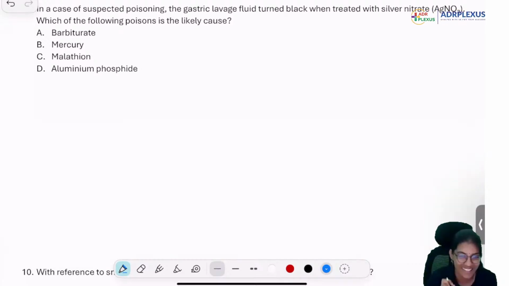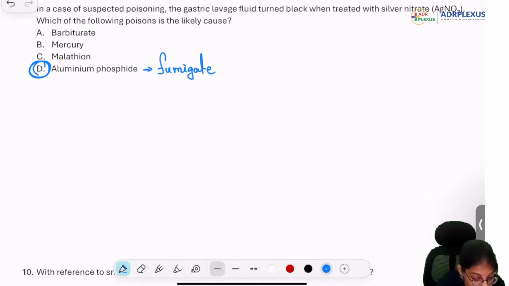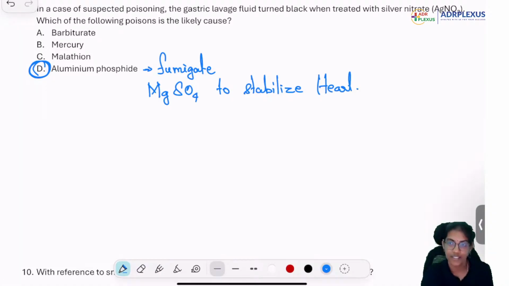Color turned black. Very good. Silver nitrate is aluminum phosphide. One more thing that we remember with aluminum phosphide is that it can fumigate. Also remember that you can use magnesium sulfate to stabilize the heart. The patient dies because of arrhythmia only, so you want to stabilize the heart, and you give magnesium sulfate. All right. The next one.